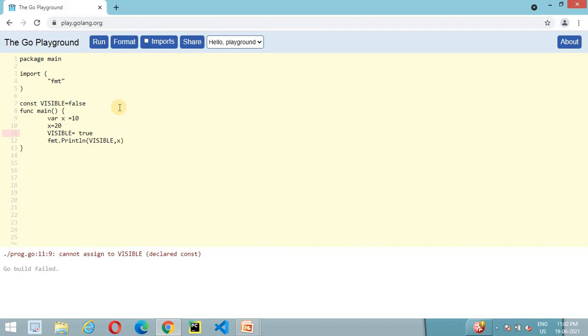So let's try it. As you know, it raises a compile time error, like we cannot assign a value to a constant variable. So here we understand the difference between a normal variable and the constant variable.